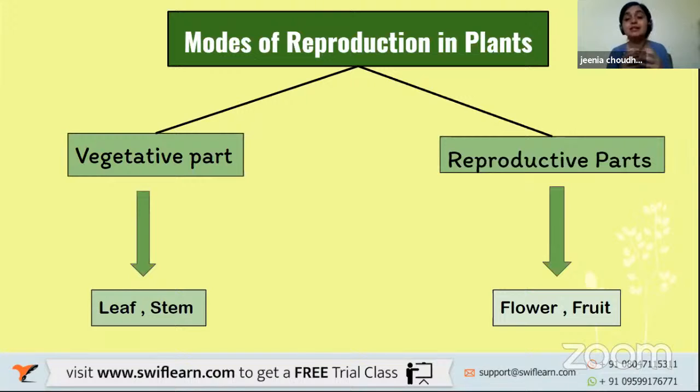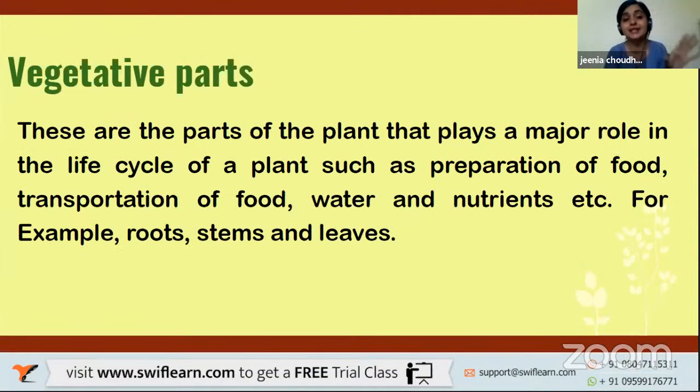Now let us learn a little bit more in detail what exactly the vegetative part does, the leaf and the stem, how do they work? And then let's learn about the reproductive part, the flower and the fruit, what do they do exactly? Like I told you, let's first explore the vegetative part a little more. These are the parts of the plant that play a major role in the life cycle of a plant, such as preparation of food, transportation of food, water and nutrients, etc. For example, root, stems, and leaf.